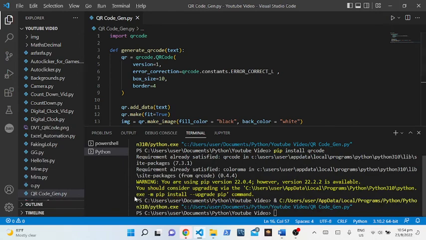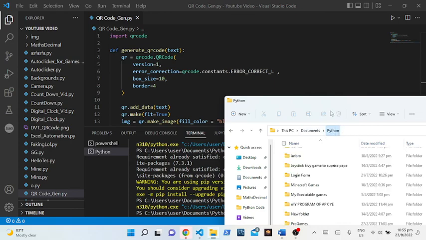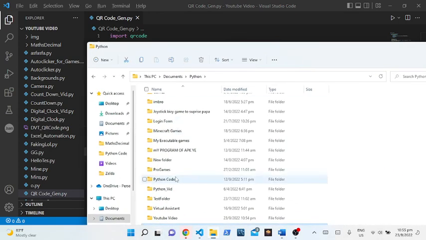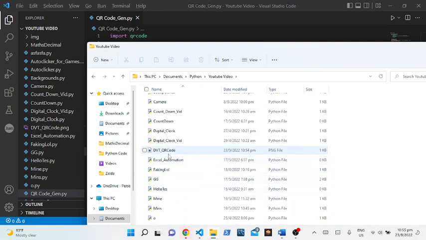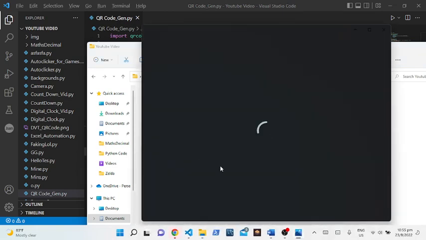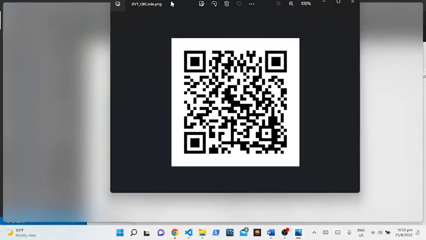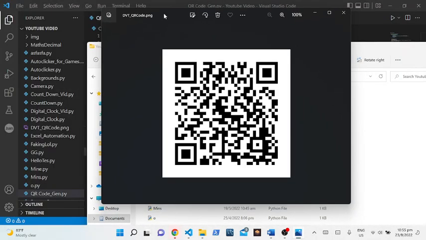So you might see nothing over here, but we can see something right over here. So let's open folders, go into YouTube video, DVT QR code, and woohoo! We have our QR code.